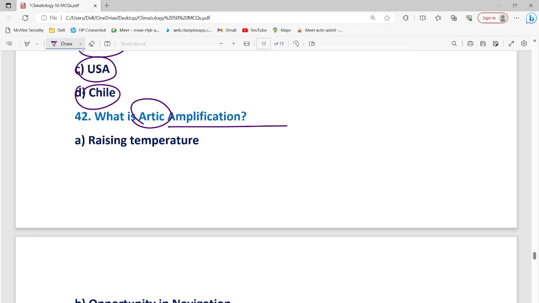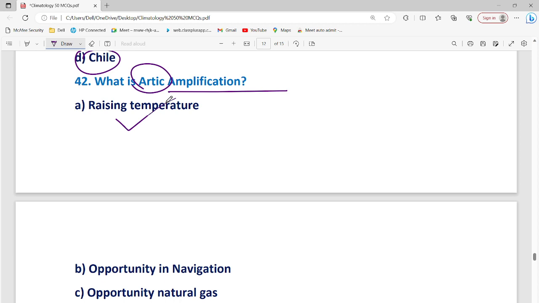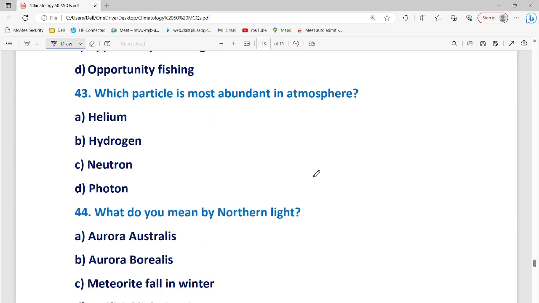Arctic amplification means the rising temperature in the Arctic region because of global warming. Which particle is the most abundant in the atmosphere? It would obviously be photons.